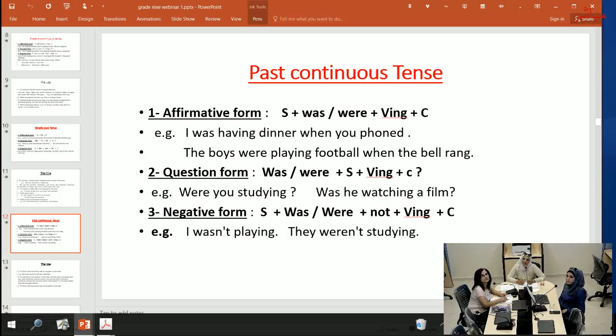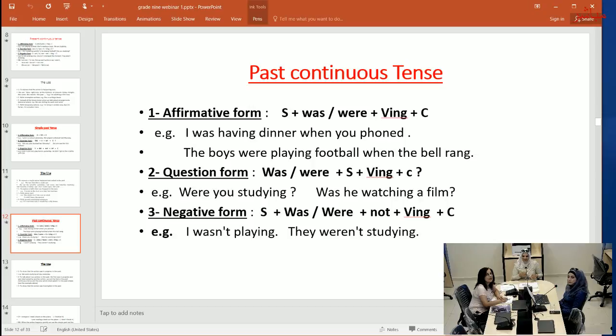Next, please. Now, past continuous tense. Also, we'll talk about the three forms of this tense. The affirmative form: subject, was or were, verb ing, and complement. Example, I was having dinner when you phoned. The boys were playing football when the bell rang. Now, the question form: was or were, plus subject, plus verb ing, plus complement. Example, were you studying? Was he watching a film?